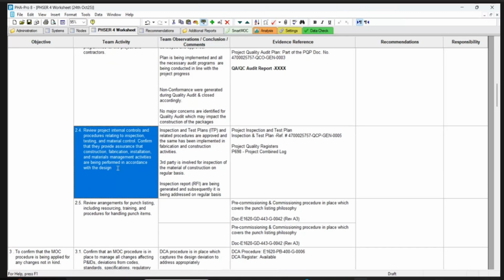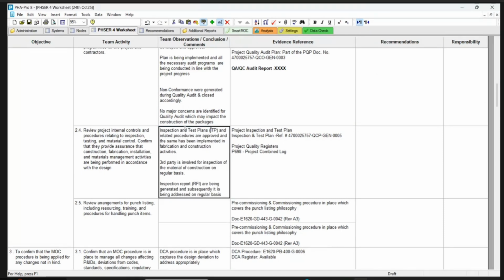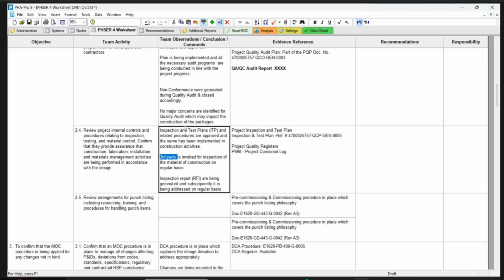So going forward, review project internal controls and procedures related to inspection, testing, and material control, and confirm that they provide assurance that construction, fabrication, installation, and material management activities are being performed in accordance with the design. Yes, so the project has got the ITP and related documents approved, and the same has been implemented during the construction. I can say it's not fabrication, it's during the construction activity. A third party is involved for the inspection of the material of the construction.